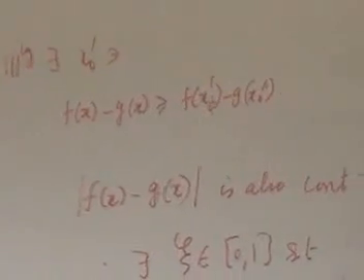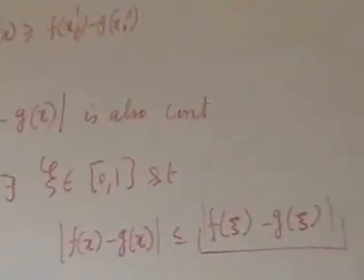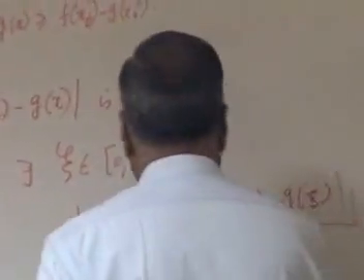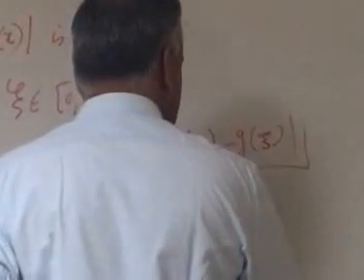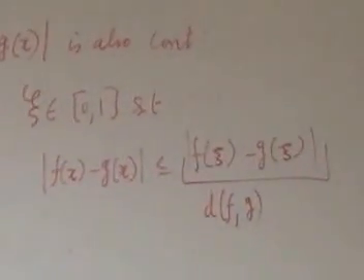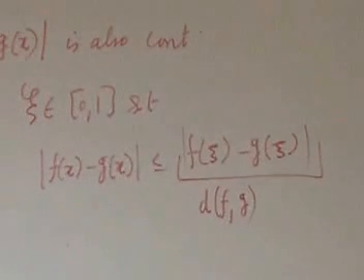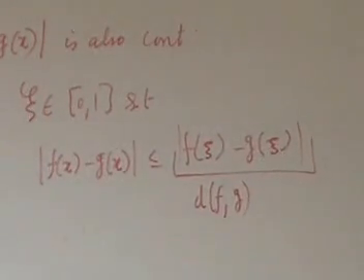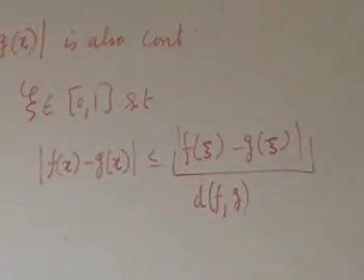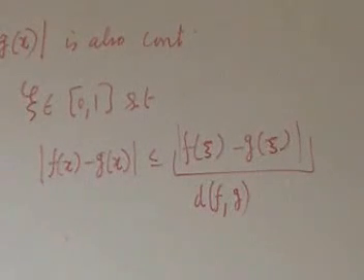Call that maximum number the distance between f and g. So if we have two continuous functions f and g, then the distance between these two functions is defined as follows. Basically, what does it mean? I have [0, 1], I draw the graph of f, it's something like this.